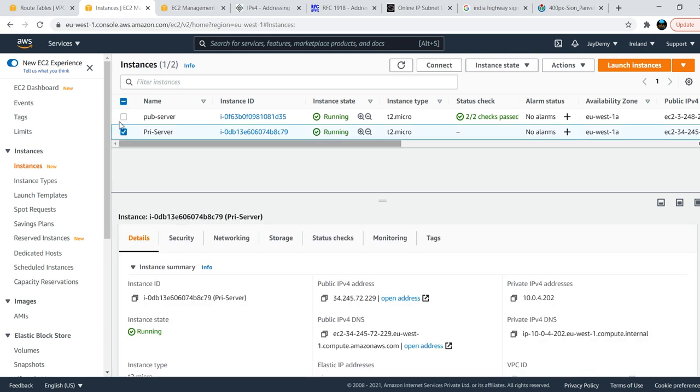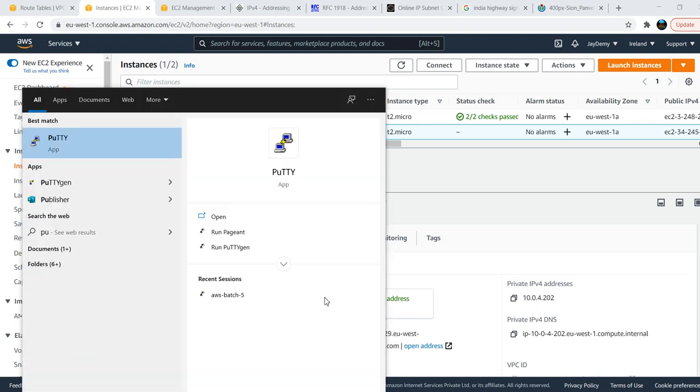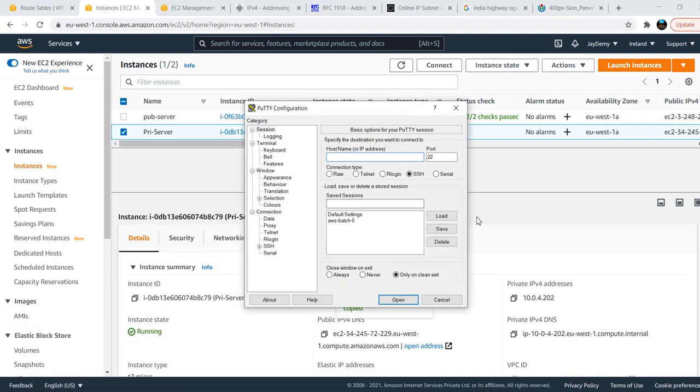Now I want to connect to this server. How can I connect? We have assigned one public IP, right? Let me try to log into this server and see whether we are able to connect or not. Okay, we won't be able to connect because this is a private one. There is no access from the public.